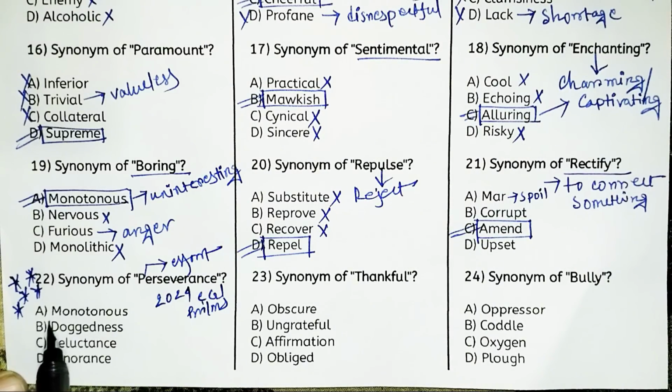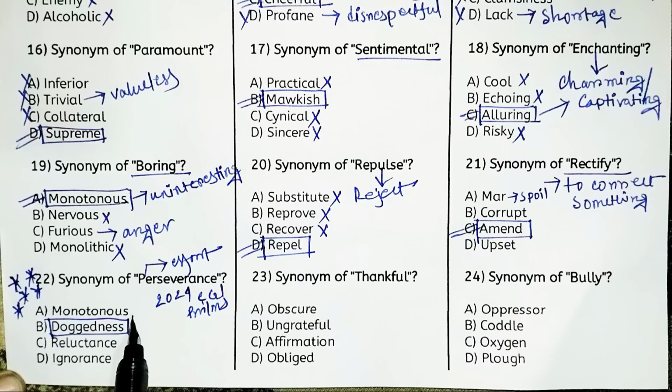So look at the options. Option A, monotonous. Option B, doggedness. Option C, reluctance. Or option D, ignorance. Perseverance means continuous effort. That's why doggedness, that is option B, is the right answer. Doggedness means one kind of effort, that is continuous effort.